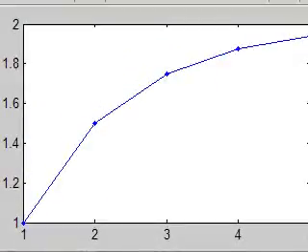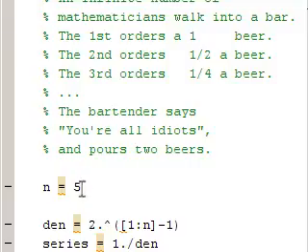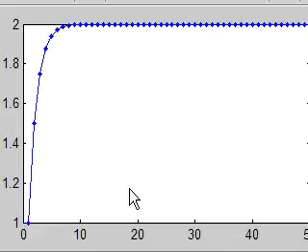Now let's come back and pump up the number of mathematicians from 5 to 50. And indeed, the bartender was right. That is asymptotically approaching 2.